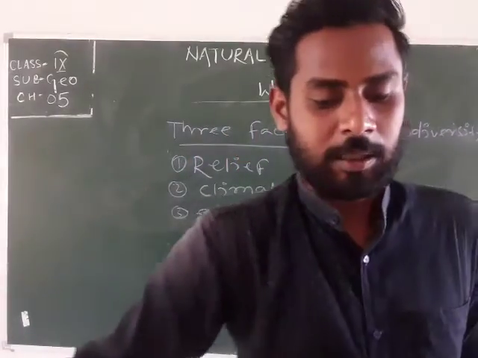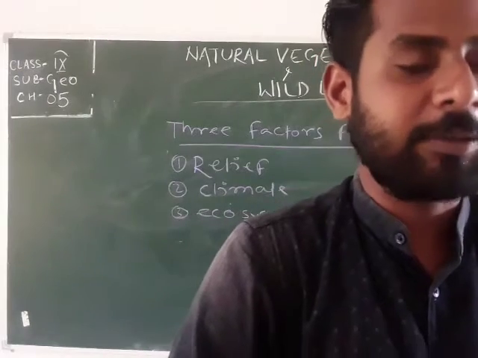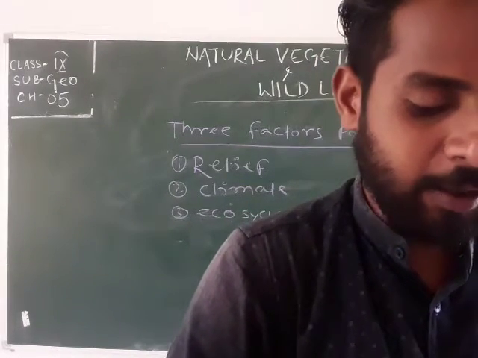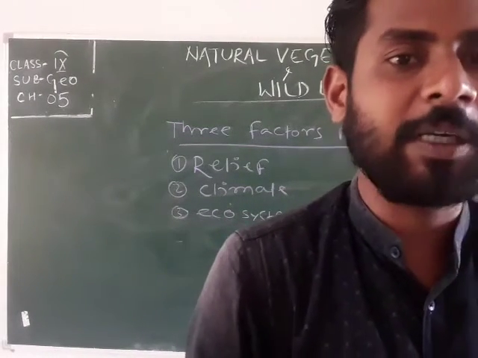These are the three factors for biodiversity. The first one is relief.